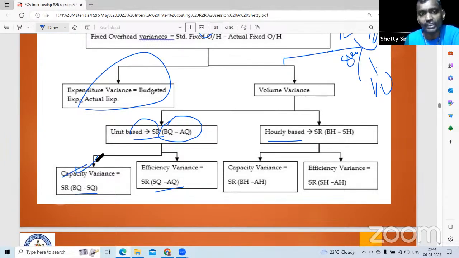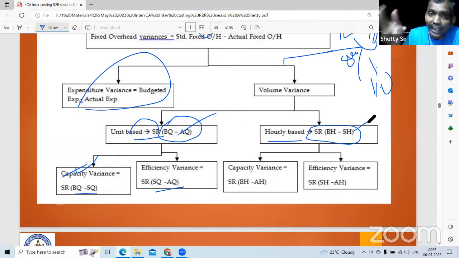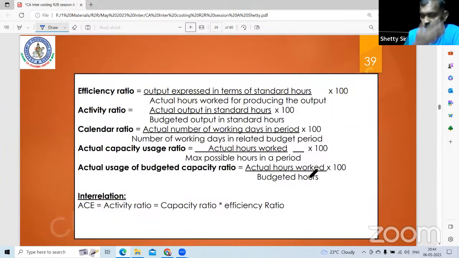Sometimes capacity is also called calendar variance if it is given in days. Hourly variance, be careful: SR into BH minus SH. Why SH and not AQ? Standard is always for actual quantum. That's why the formula mathematically matches. BH, SH. What is left out then? AH. Deduct AH here: BH minus AH, SH minus AH. Capacity and efficiency in alphabetical order.